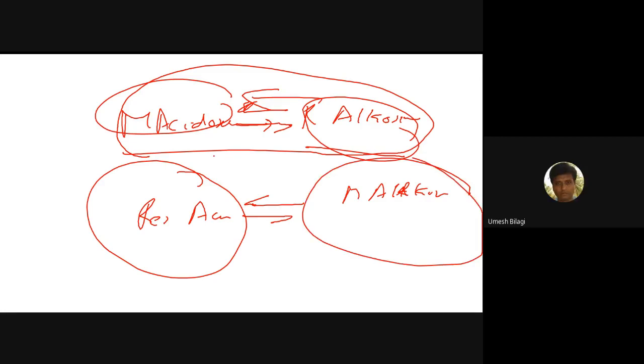If there is metabolic acidosis as a primary event, it is compensated by respiratory alkalosis. If the primary issue is respiratory acidosis, it is compensated by metabolic alkalosis. This law you got it. Now we'll go to the next step.